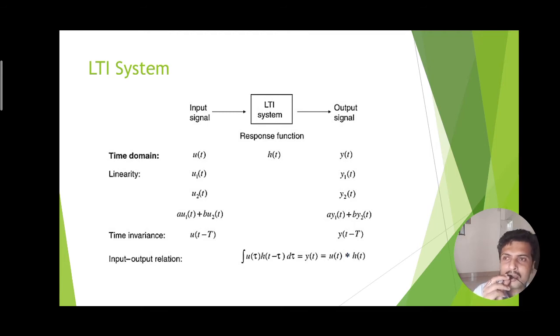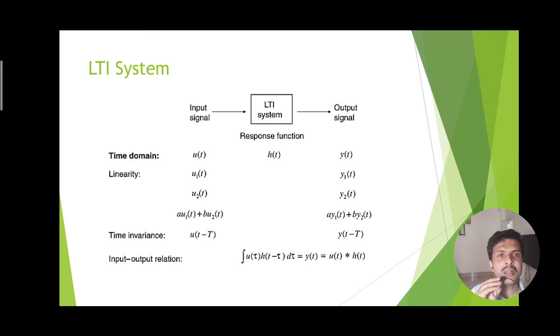LTI or linear time invariant system is a type of system which must have two qualities, linearity or superposition theorem, as well as the time invariant property. So we already have discussed the linear system and time invariant system separately, and if both qualities are present in a particular system, that means if the system obeys the superposition theorem and the time invariant property, then we can say it is a linear time invariant system.